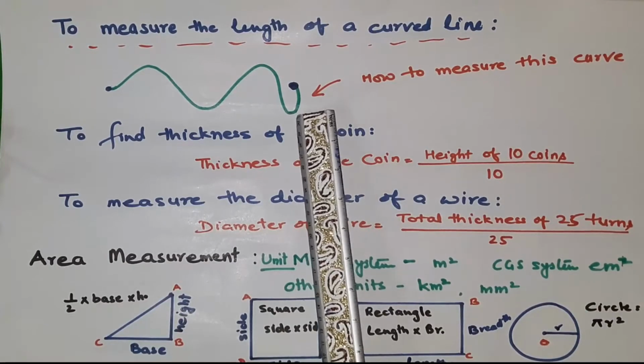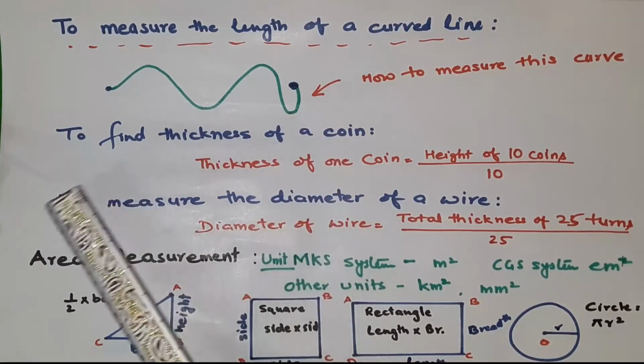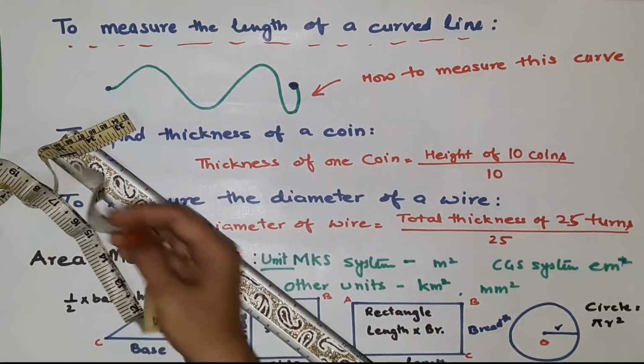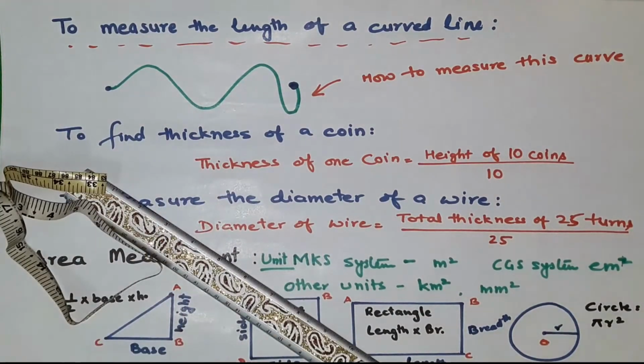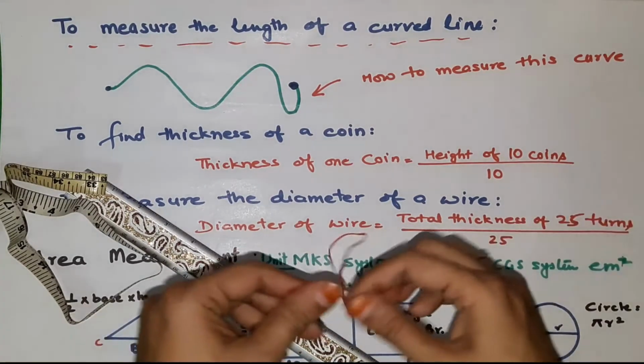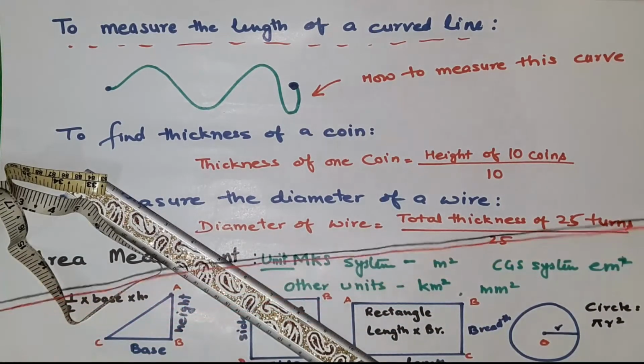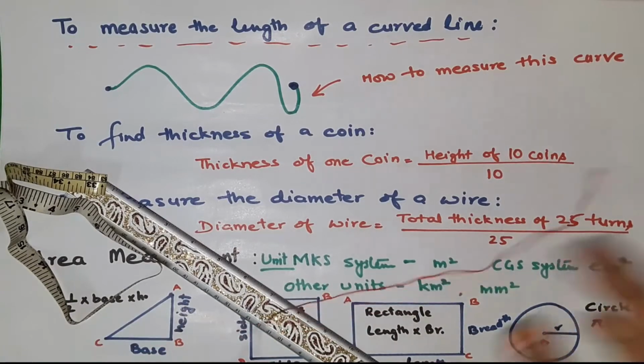Once you think how it can be measured, you cannot put this scale, and this measuring tape will also be difficult to put. So what we will do, we will use this thread, okay. To measure this curved line, we can use this thread.